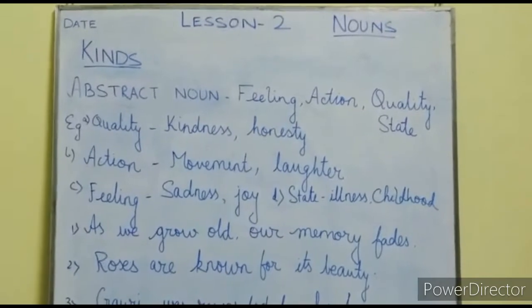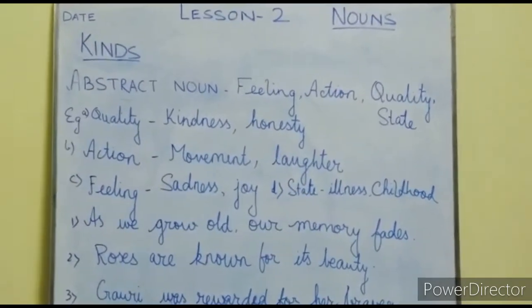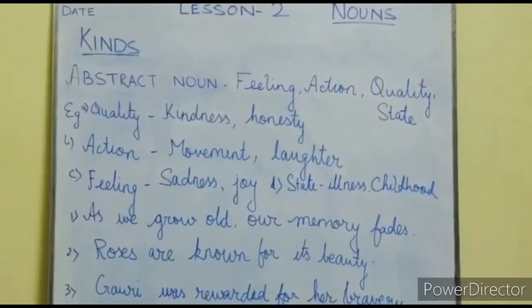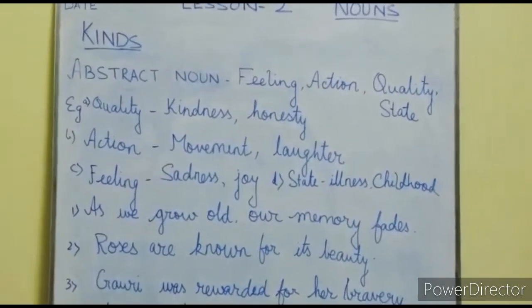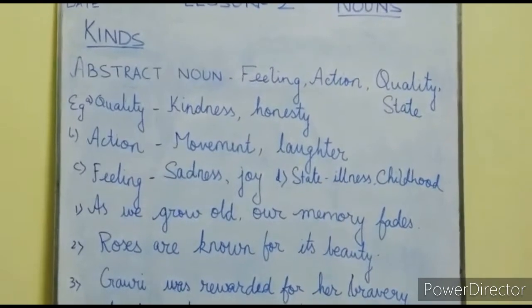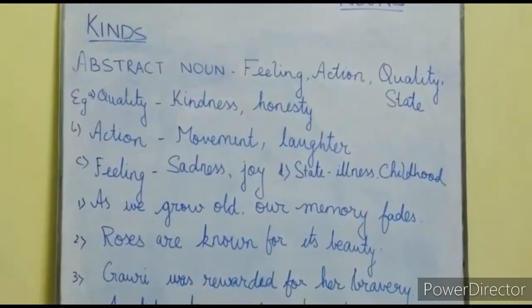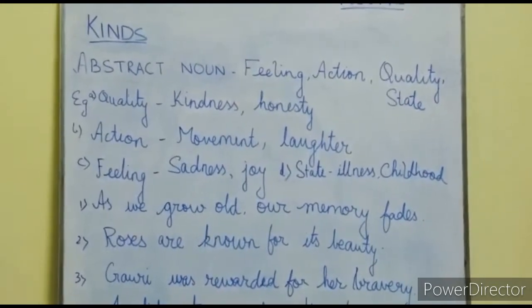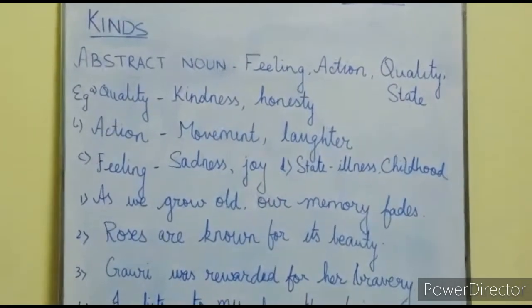Now students, let us learn the fourth kind of noun, abstract noun. It refers to feeling, action, quality or state. Now example of each of these words. Quality means kindness, honesty, etc. Action, movement, laughter.